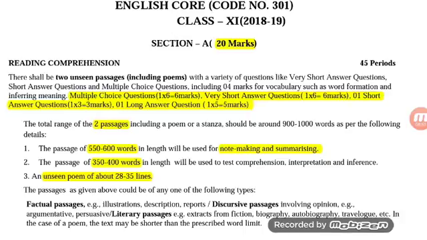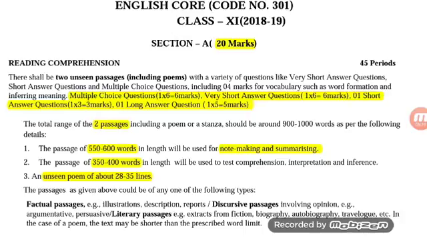The number of MCQs is six, each carrying 1 mark. The number of very short answer questions is also six, to be answered in about 20, 25, 30 words, each carrying 1 mark. There will be one short answer question carrying 3 marks, and one long answer question carrying 5 marks.